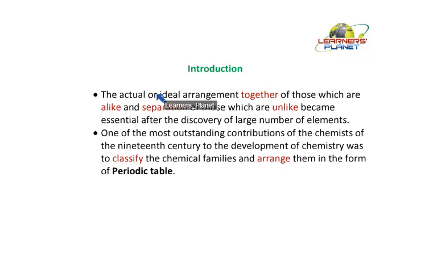This is the actual or ideal arrangement together of those which are alike and separation of those which are unlike, which became essential after the discovery of a large number of elements.